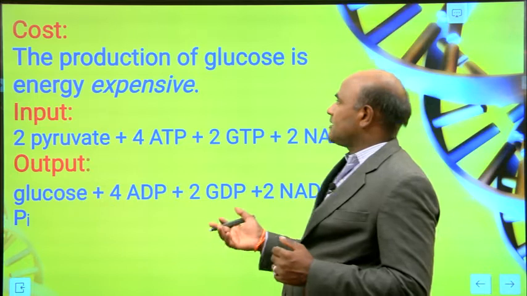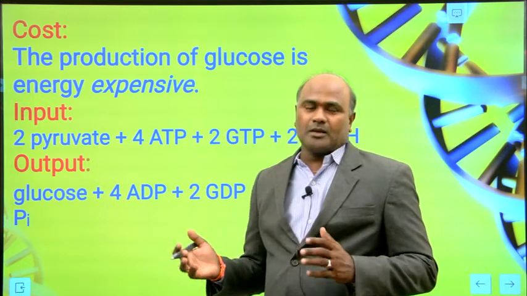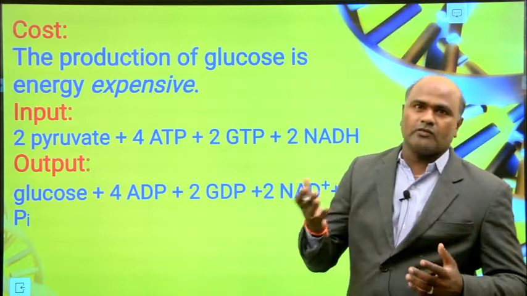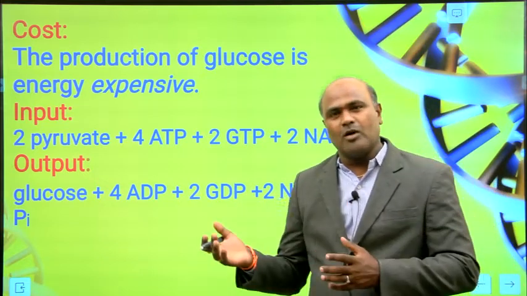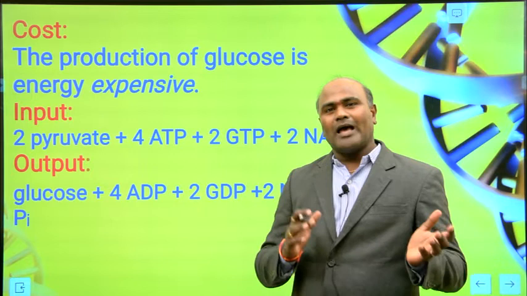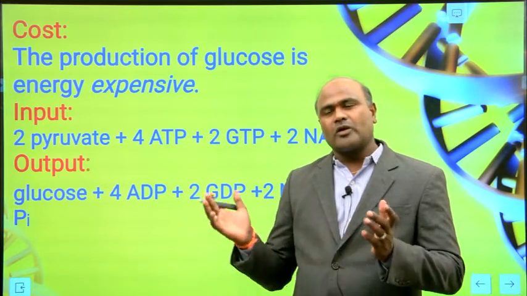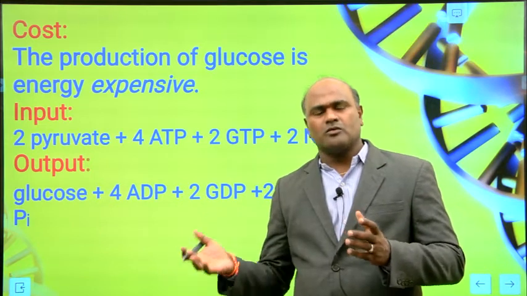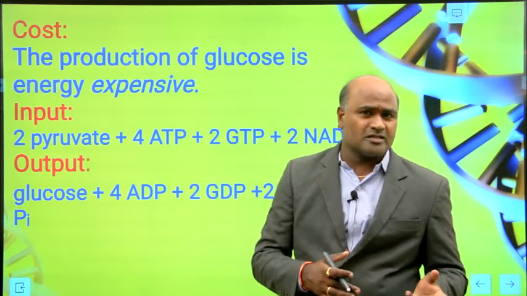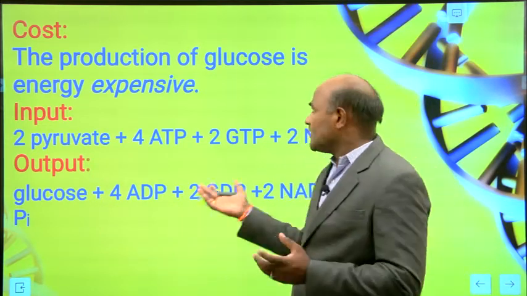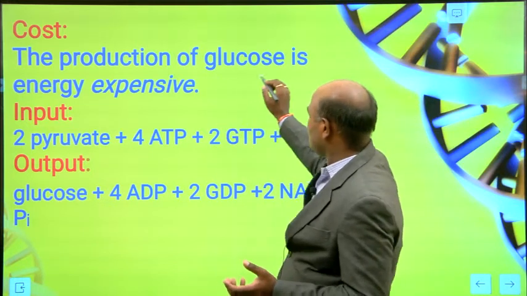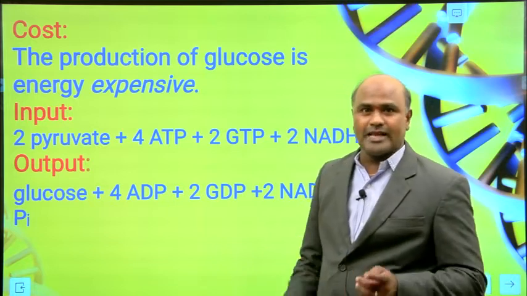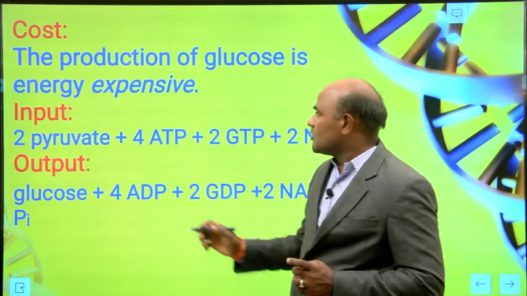We know how to convert to ATP. In the previous lecture we learned that when you convert glucose to pyruvate it produces ATP molecules, in the aerobic and anaerobic processes. One glucose produces 2 ATP, or if 1 unit of glucose is fully oxidized, 36 molecules of ATP. Production of glucose is an energy expensive process.